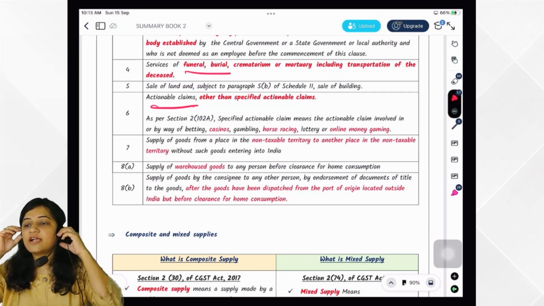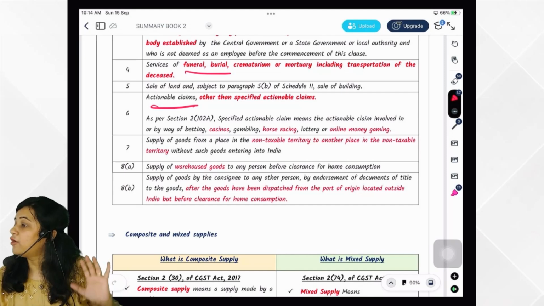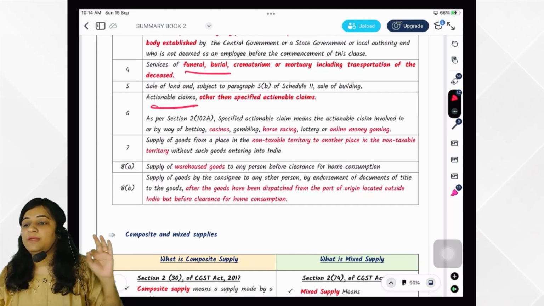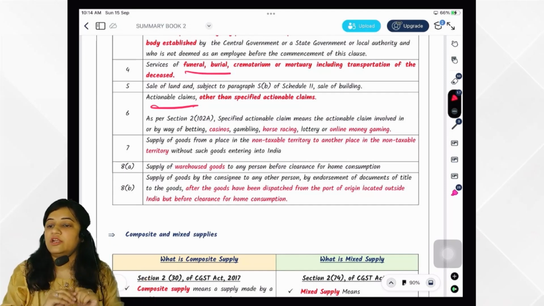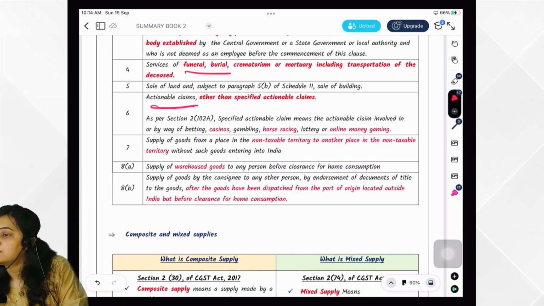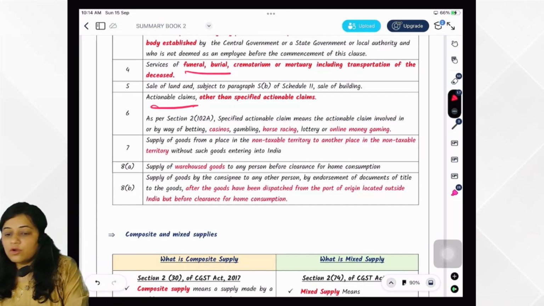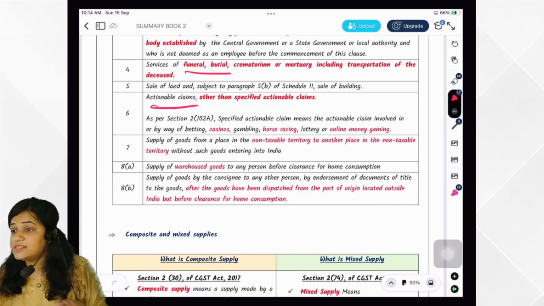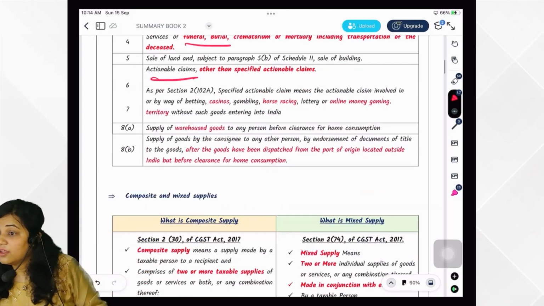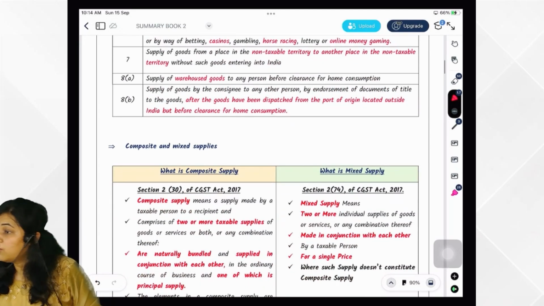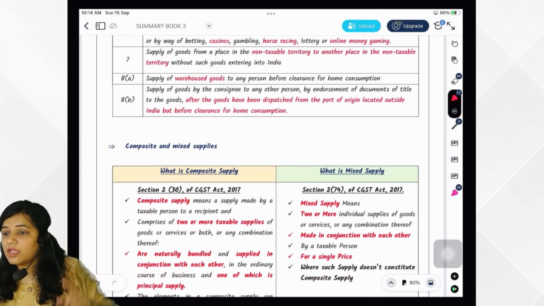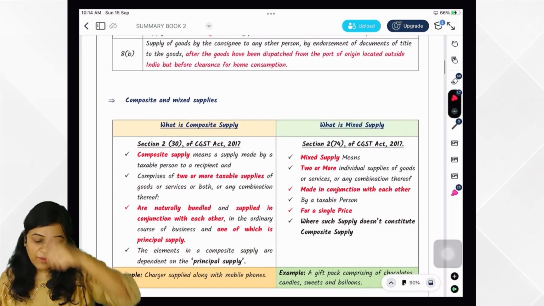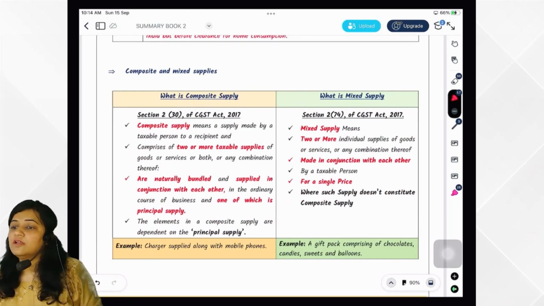All these transactions, neither supply of goods nor supply of service, GST will not be levied. It is also called Schedule 3. It is also called negative list. Got it? Okay, so we have done all with examples in detail. Okay, now we are doing marathon revision, so that's why we are not taking examples. Okay, you are getting it, but totally. Any doubts up till now? Very good, very intelligent.